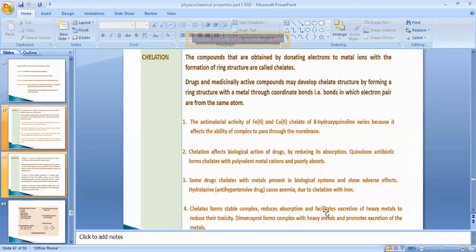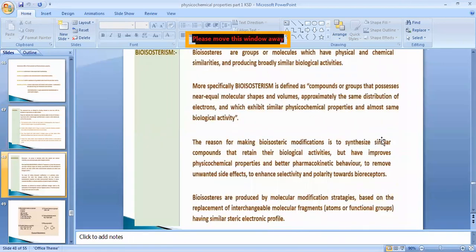It reduces absorption and facilitates excretion of heavy metals to reduce their toxicity. Whenever the heavy metal poisoning case is there, by using a chelating drug molecule, we can withdraw that heavy metal from the patient's body. And the chelating agent used for the treatment of heavy metal poisoning is dimercaprol, which is going to form a complex with heavy metals and promotes excretion of the metal ions from our body.